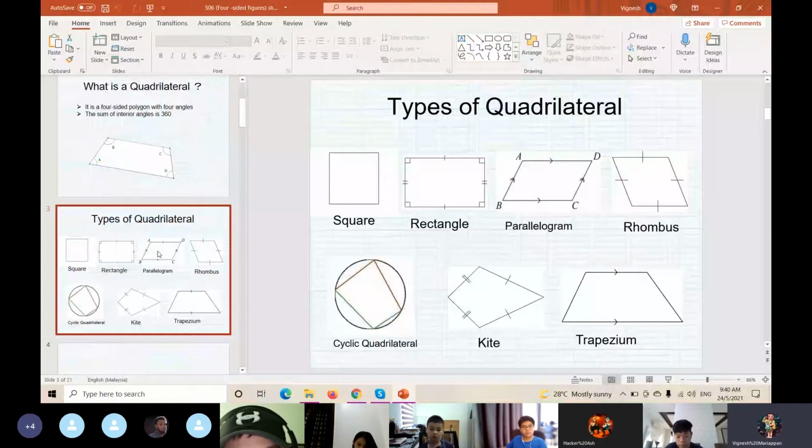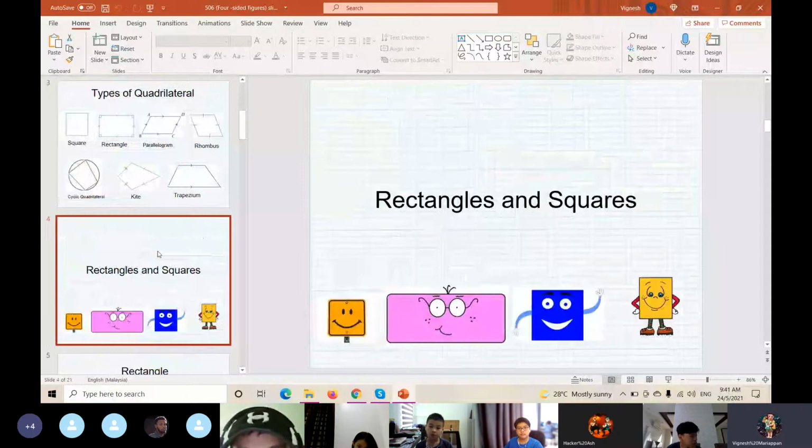All these shapes we call it as a quadrilateral. The names of the shapes are different. We call it as a square, rectangle, parallelogram, rhombus, trapezium, kite, and so on. But all these shapes we call it as a quadrilateral because we should have four-sided, and then the total interior angles.